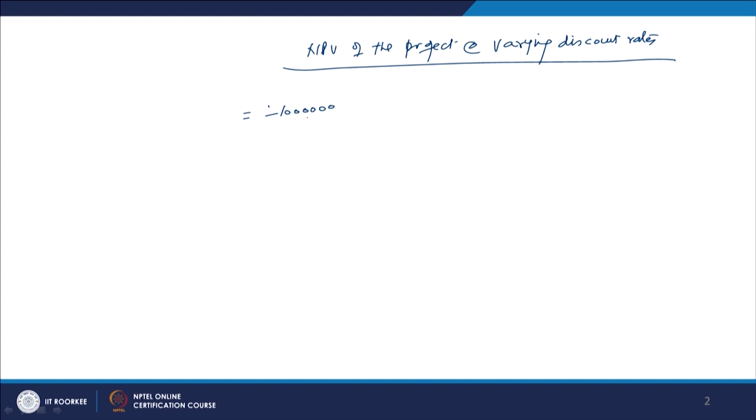Minus 10 lakh rupees, right. So, the cash flow coming back is how much? It is 1 lakh rupees, and it has to be discounted at the rate of 1.12, and this is for a period of 1 year, right.